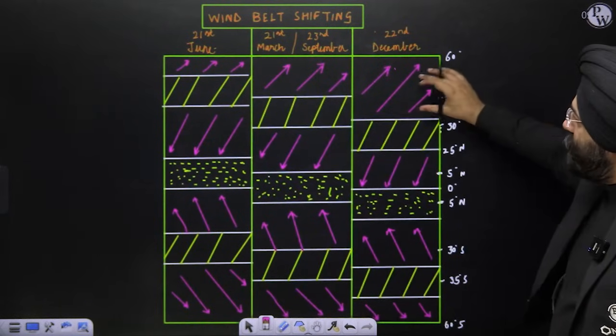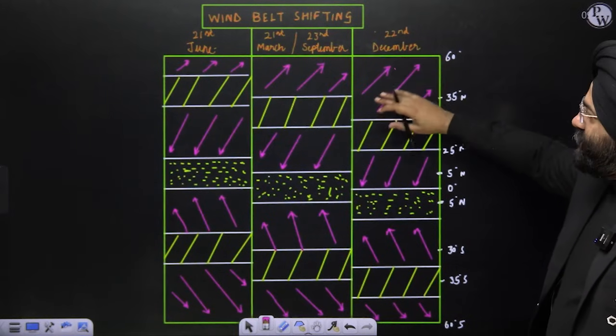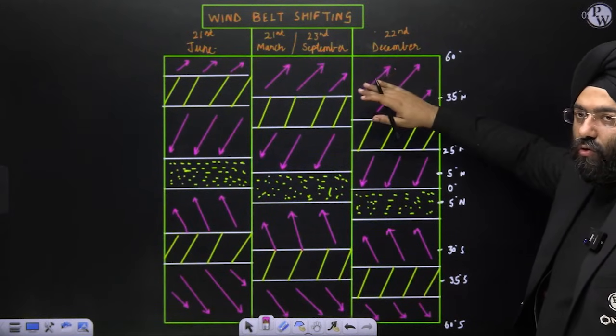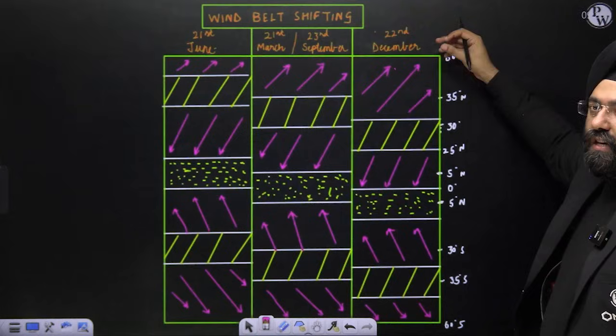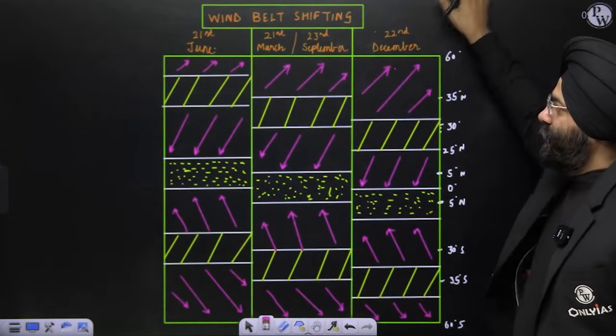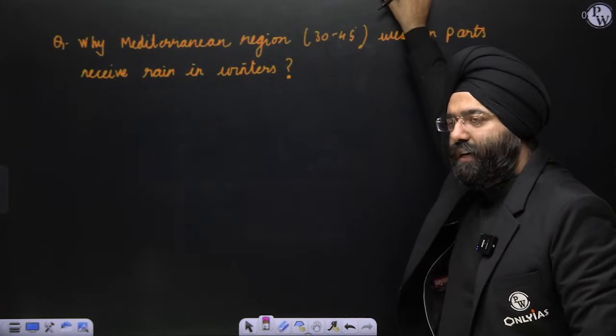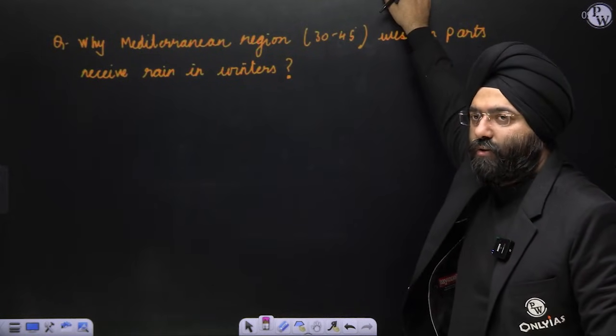Over here, it is coming under the influence of the westerlies, right? Westerlies. So those westerlies are basically carrying rain from the oceans or seas, and they're full of moisture, and they give it to the western parts of the Mediterranean region. That is why they receive the rain. Clear? So I want this answer, let us say in few lines written in the comment section. Let's see how you write the answers. I will be commenting and replying to the answers also, right?